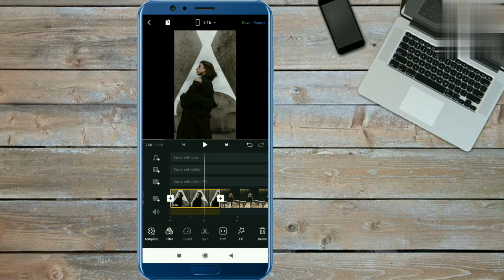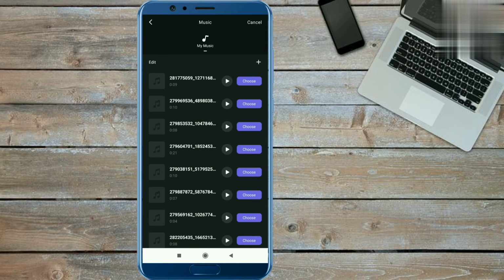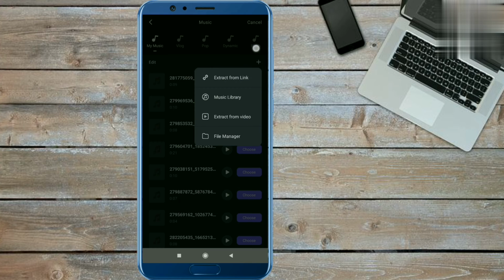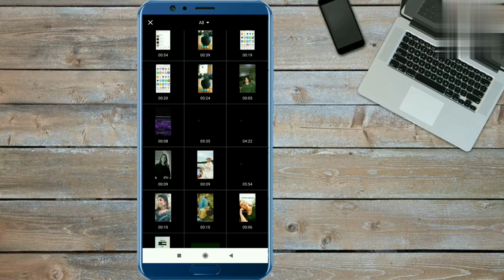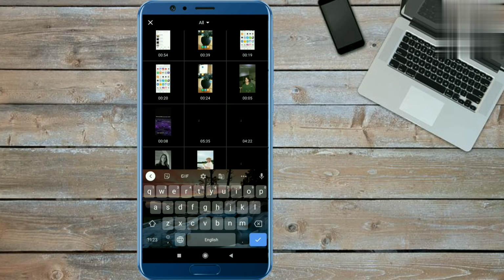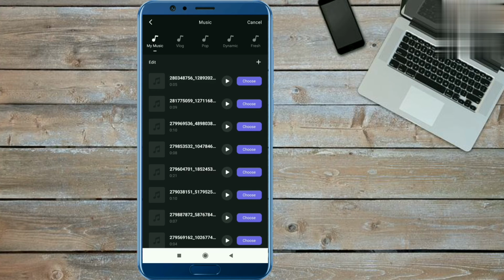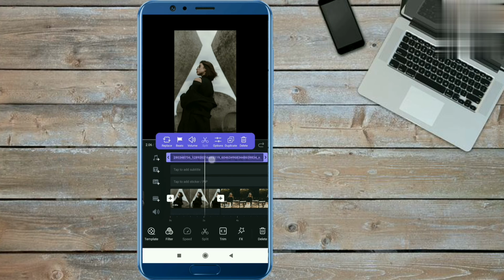So guys, once you download that reel, after that you have to click on the plus icon and click the music option. Now guys, I have to click on the plus icon and here you will get the extract from video option. Click on this option, select that reel which you have downloaded from the Telegram channel. So I have to select that reel. Now guys, you have to click on the OK option. Then guys, click on the choose option and you are done from here, okay? You can see your music will be added like this.